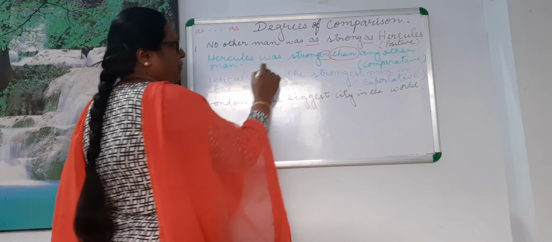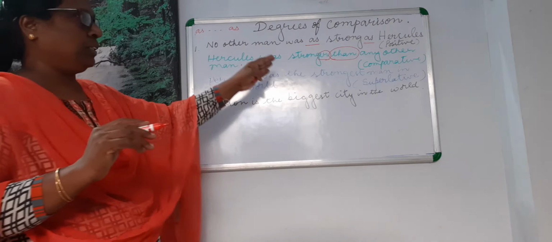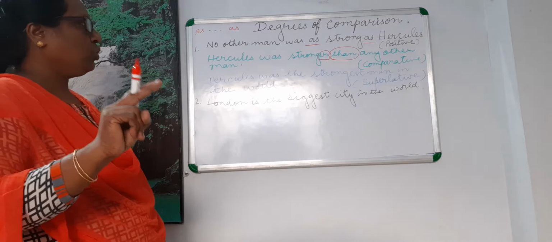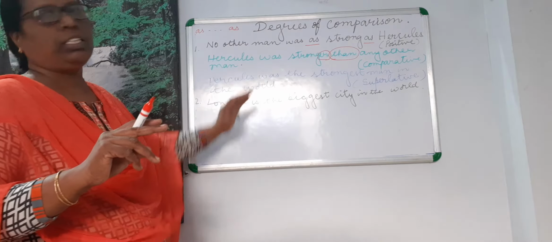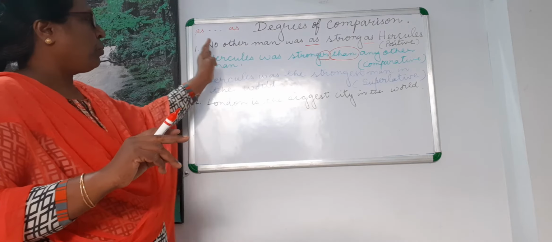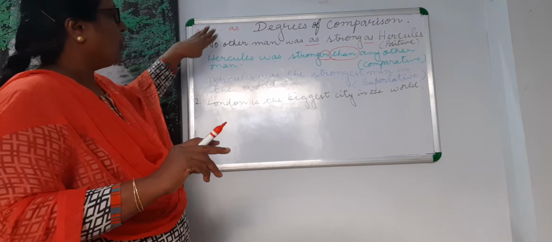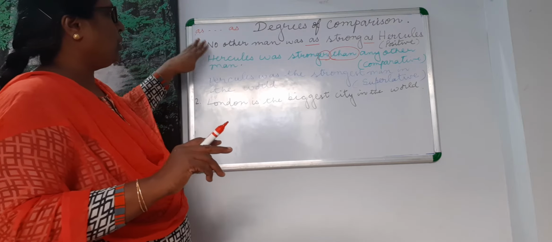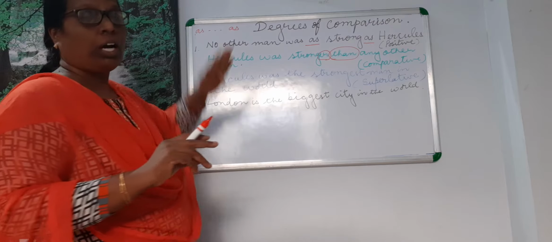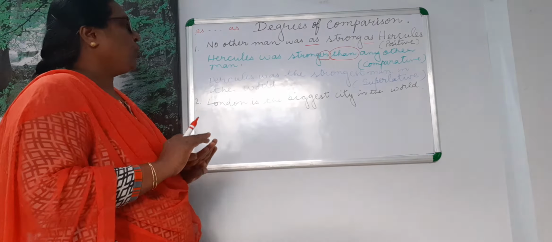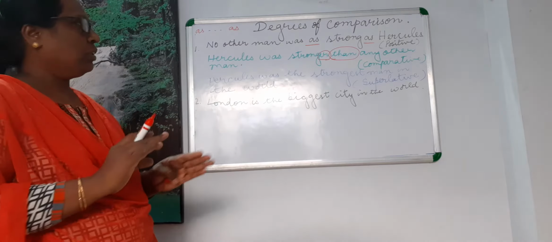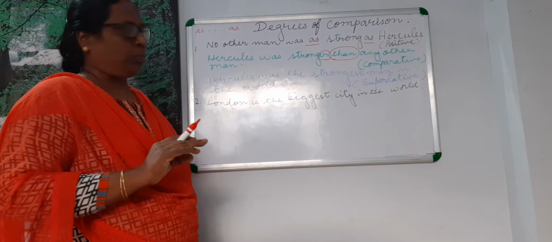If the comparison is between only two, you will not write it in superlative. When you are comparing the person with all the men in this world, that means you are comparing with all, there you can write it in superlative.